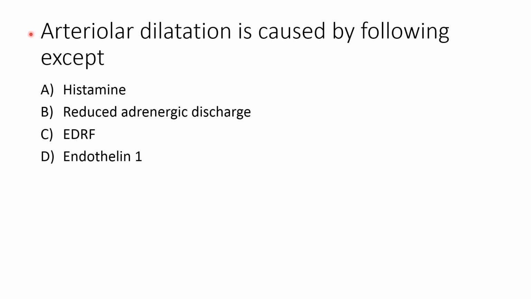Third MCQ: arteriolar dilatation is caused by the following except. Here the question is about the substance that causes arteriolar constriction. The available options are histamine, reduced adrenergic discharge, EDRF or nitric oxide, and endothelin 1. From all the available options, endothelin 1 is the only vasoconstrictor substance. So the answer is endothelin 1.